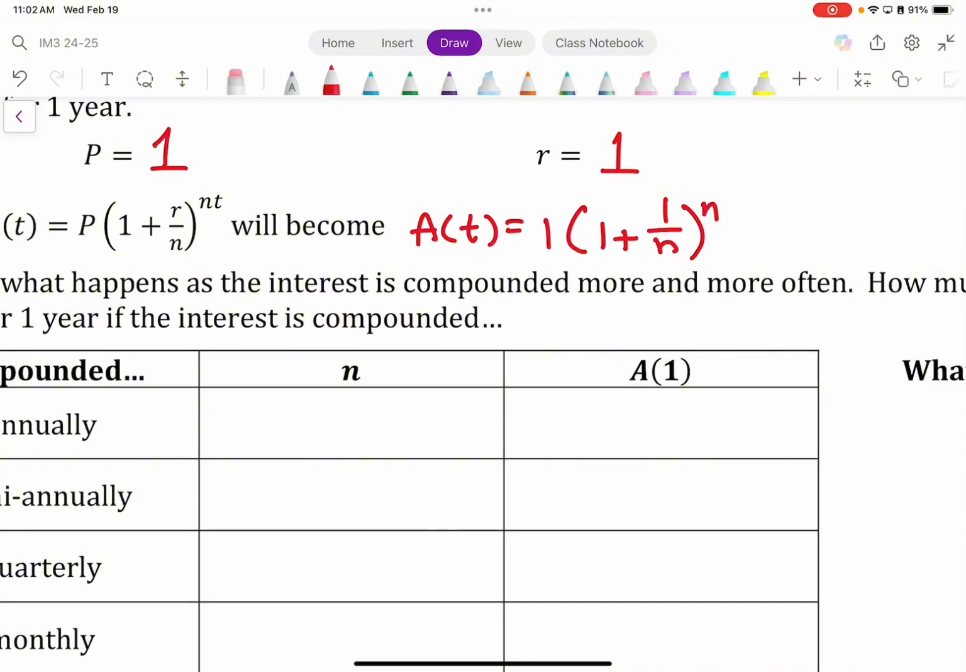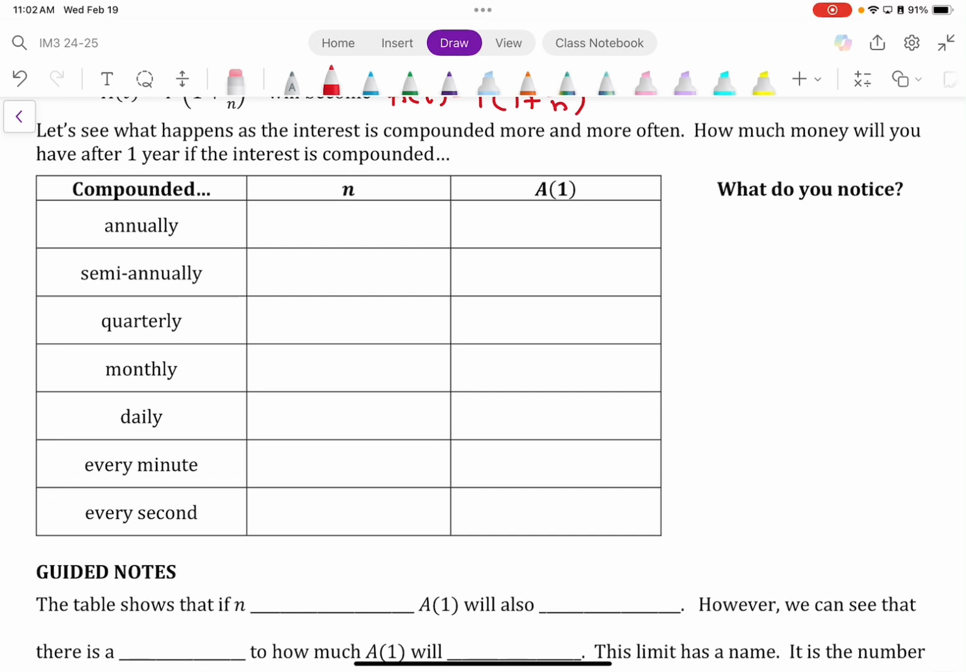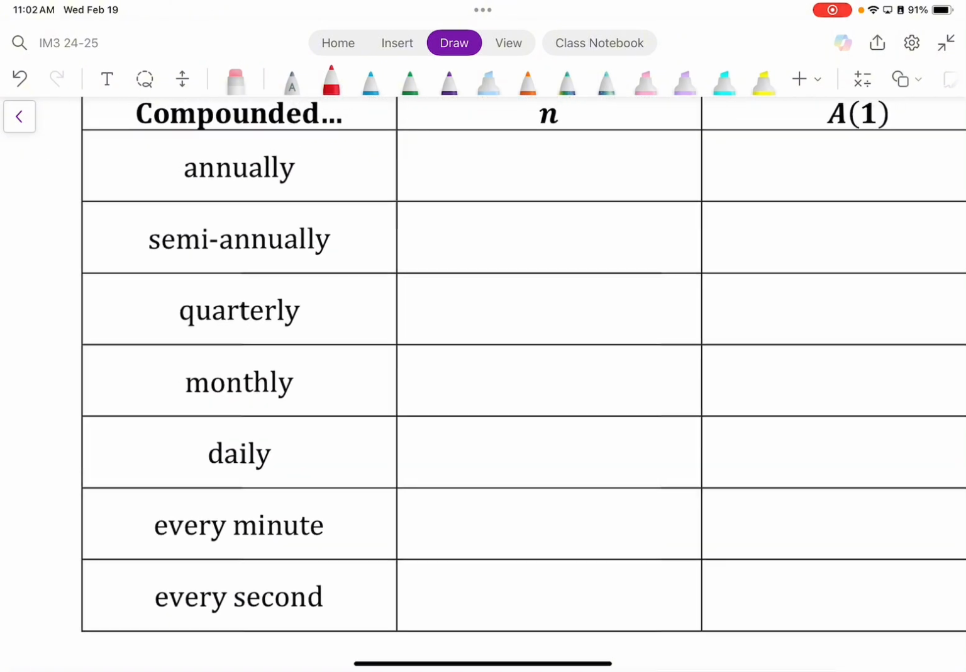So let's go ahead and look at the following. We want to see what happens if the interest is compounded more and more often. How much money will you have after a year if the interest is compounded? We're going to fill in the following. If something takes place annually, how many times a year do you expect something to happen? If it's annually, we should expect it 1 time a year. If it's semi-annually, 2 times a year. If it's quarterly, 4. Monthly, 12. There are 12 months in a year. If it's daily, how many days in a year?